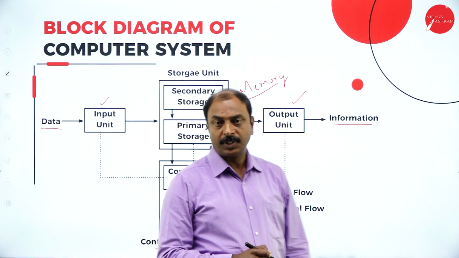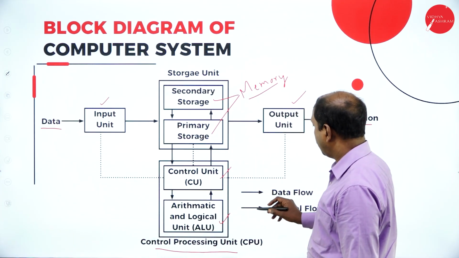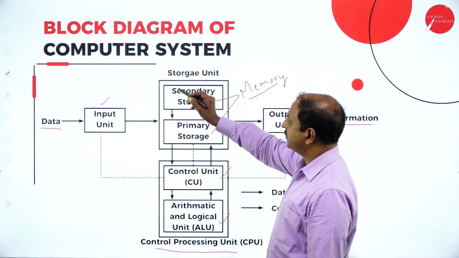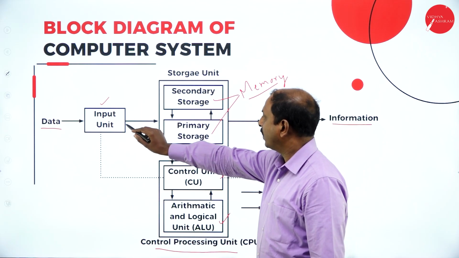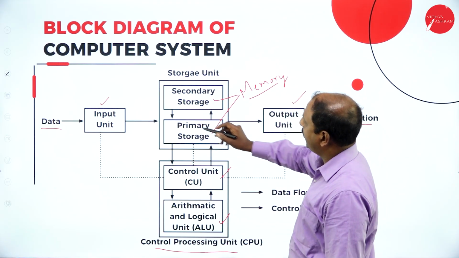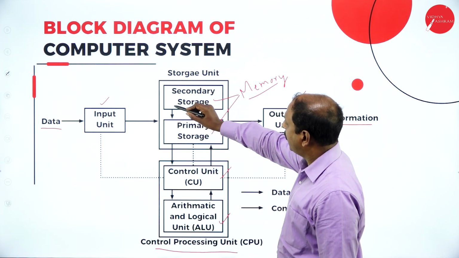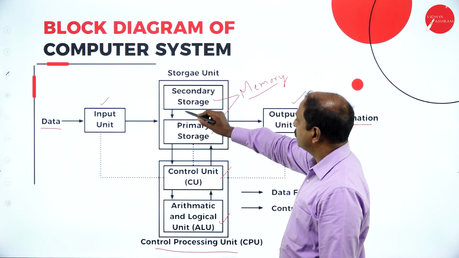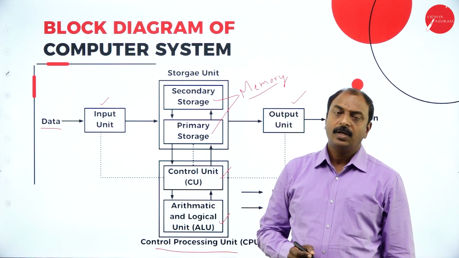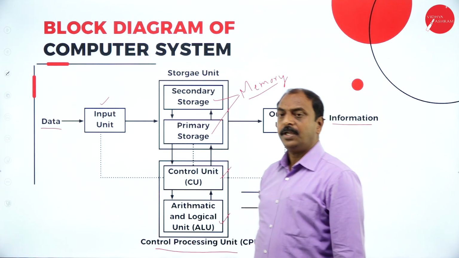You can also observe the arrow marks. This is the data flow as well as control flow. There is a connectivity or flow from the input unit to the CPU, and from the CPU to the output unit. In between there are arrow marks, which show the communication between different parts of the CPU.